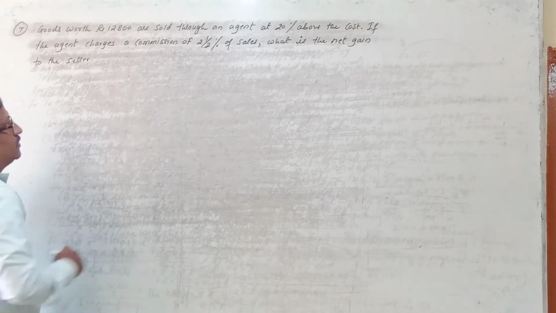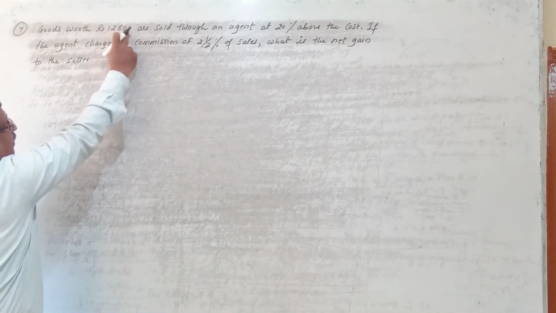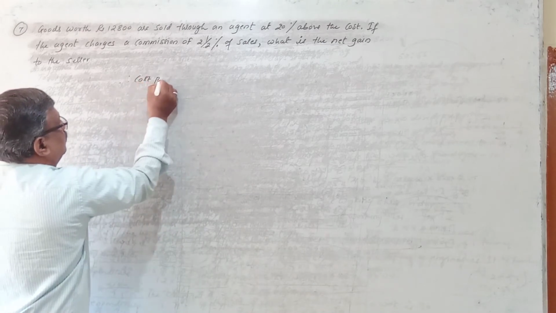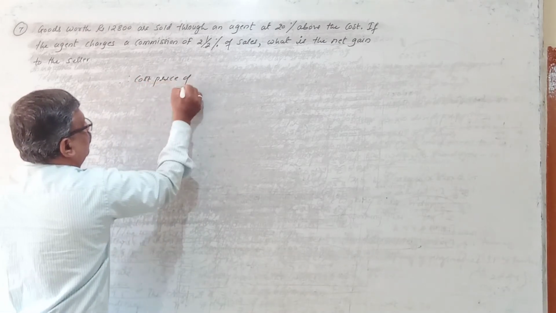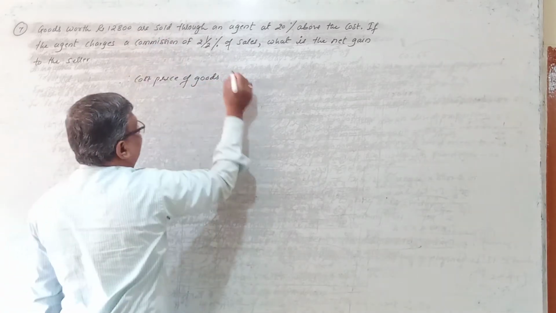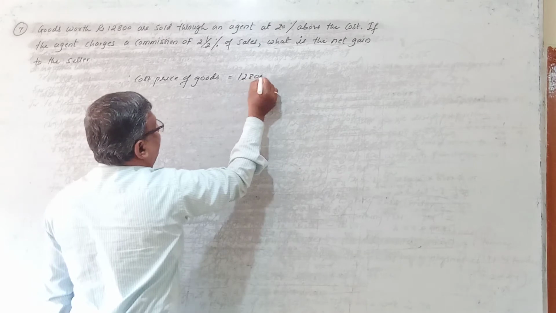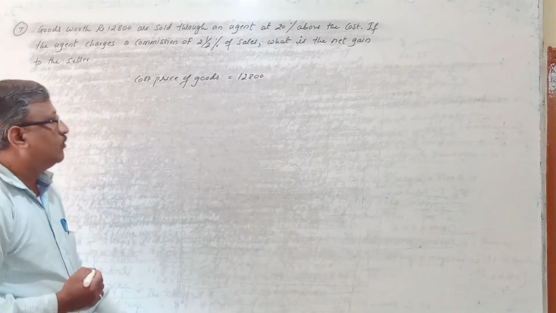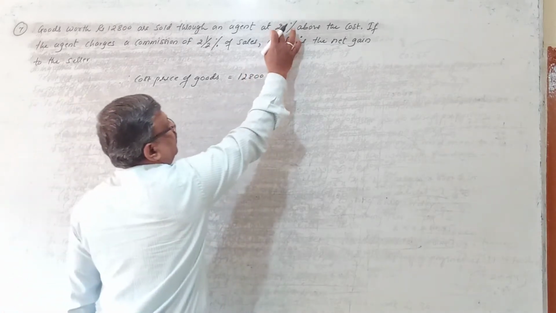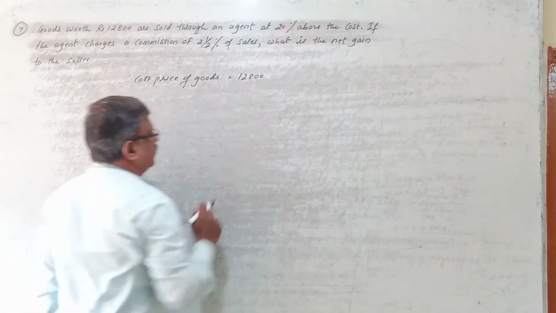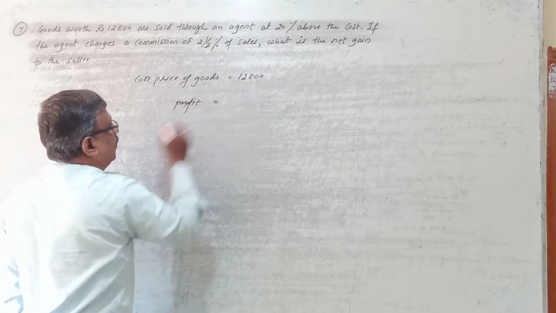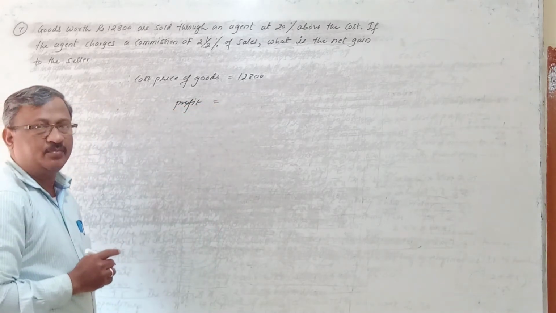To calculate the sales, whatever they have given, 12,800, is the actual price of the goods, that is the cost price. Cost price of goods given in the problem is 12,800. Right? Now the agent is going to sell these goods at 20% more than the cost. Means you have to find out the profit. The owner wants 20% profit.